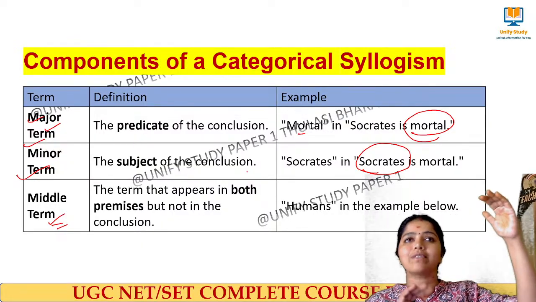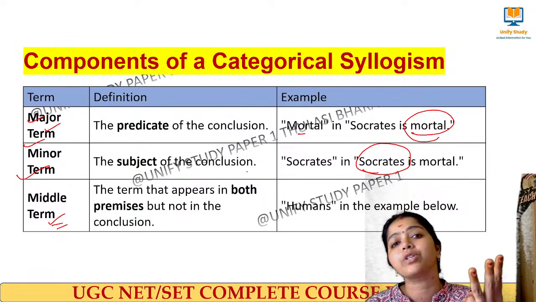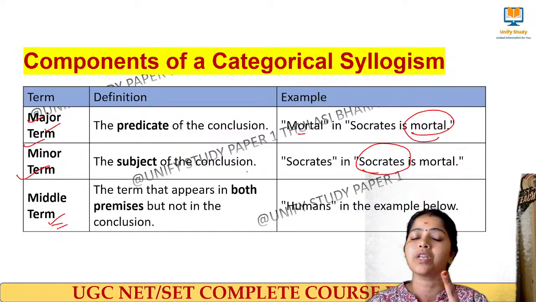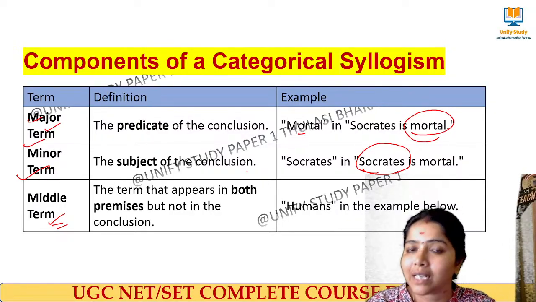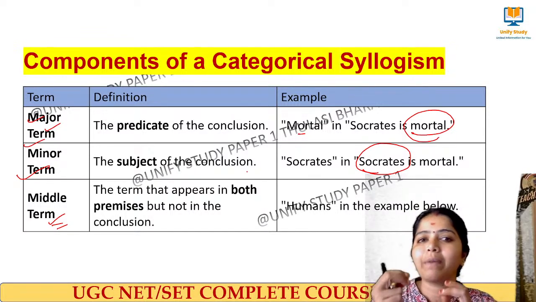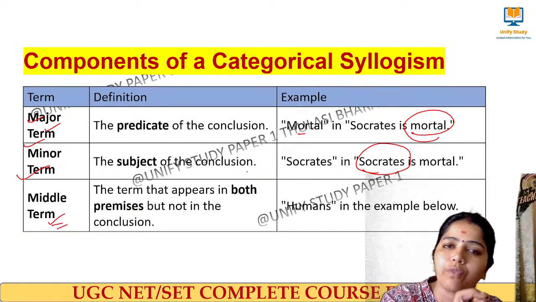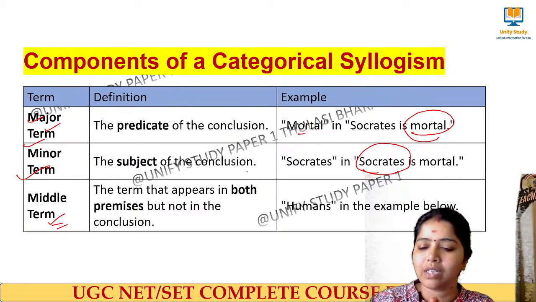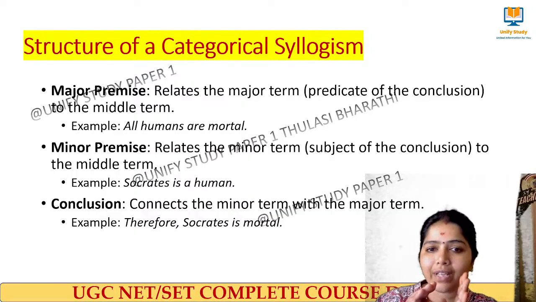So a categorical syllogism has three propositions: two premises and one conclusion, and in the two premises we have to identify the major term, minor term and the middle term. The middle term is the one which appears two times in the premises, the major term is the predicate of the conclusion, and the minor term is the subject of the conclusion. Clear? Right. So these are the components of a categorical syllogism.